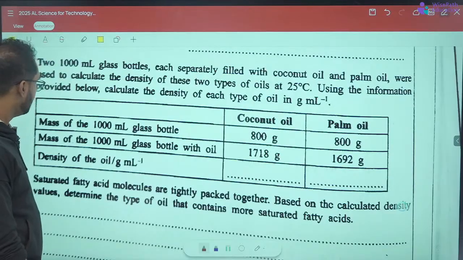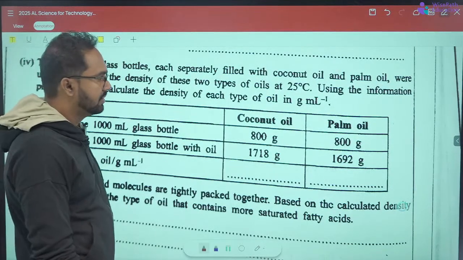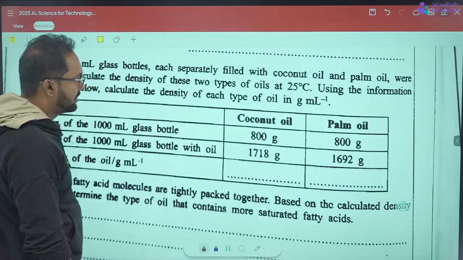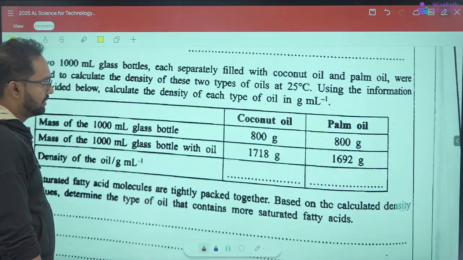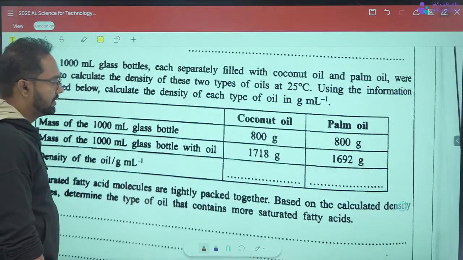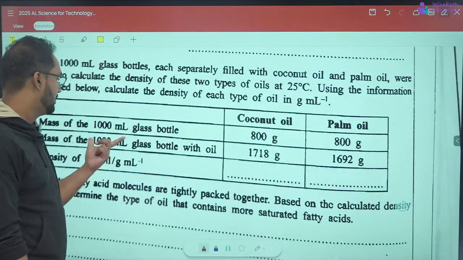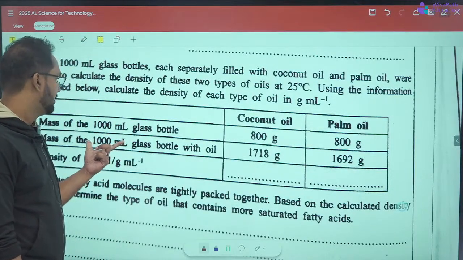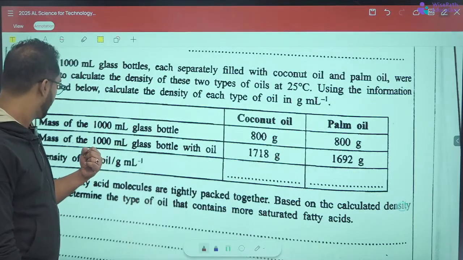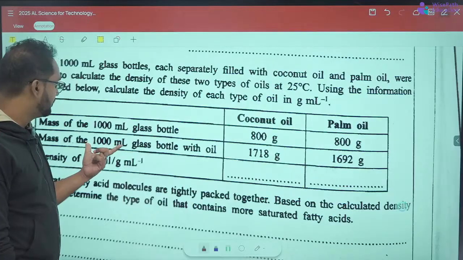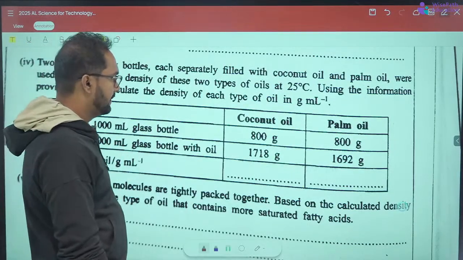So the coconut oil mass, the palm oil mass, and the mass of the 1000 milliliter glass bottle with oil are given.